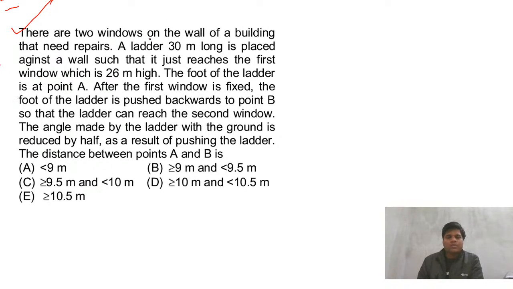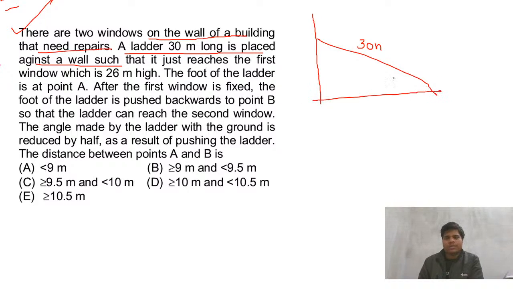There are two windows on the wall of a building that needs repair. A ladder 30 meters long is placed against a wall such that it just reaches the first window, which is at 26. The foot of the ladder is at point A. After the first window is fixed, the foot of the ladder is pushed backward to point B.